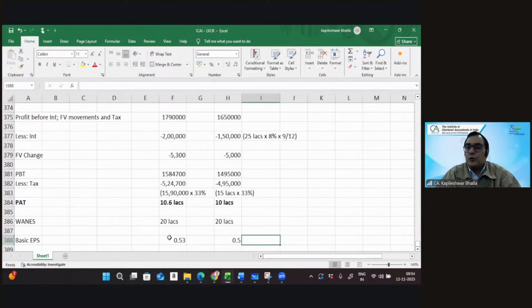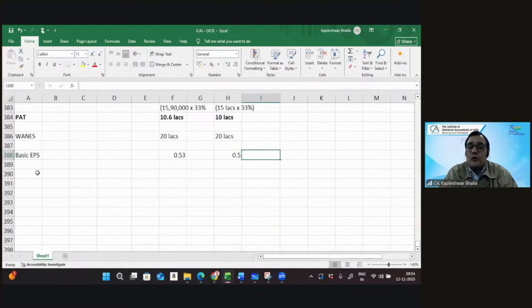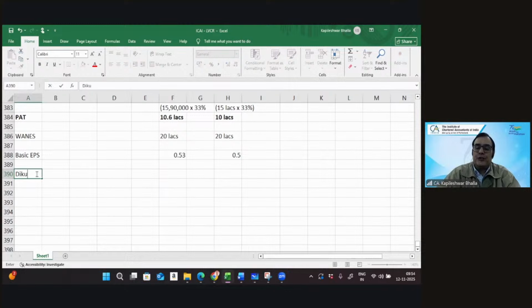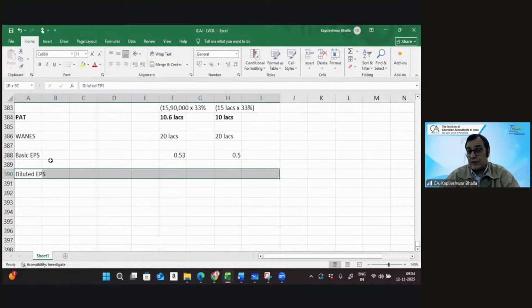And now we just need to consider the calculations of the diluted earning. So what do we do? Add the interest, net of tax, and anything else. If I want to calculate my diluted earning per share, what all will you add in the numerator? Just the interest net of tax or even the fair value adjustments?